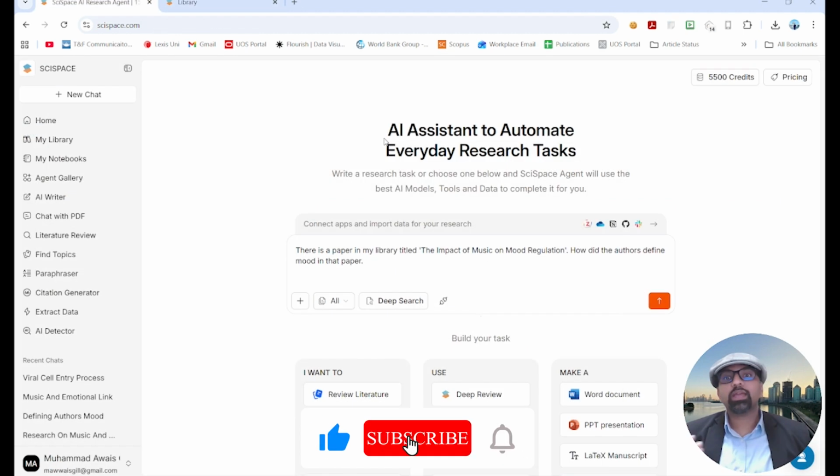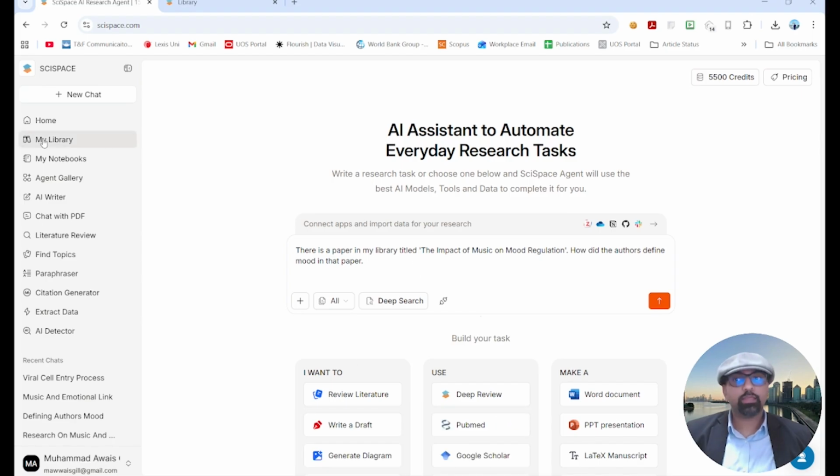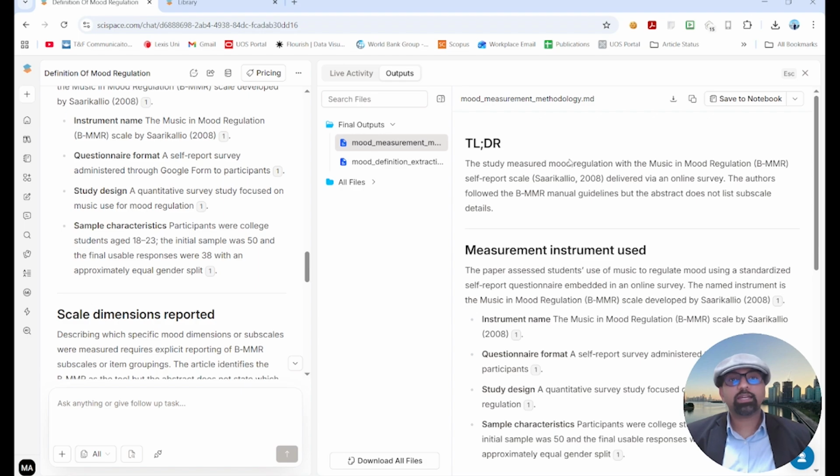In my prompt, I asked: there is a paper in my library, titled The Impact of Music on Mood Regulation, which I already uploaded there. How did the authors define mood in that paper? Let's ask the agent. So here you go. The study measured mood regulation of the music in the mood regulation self-report scale. So this is how they defined it; those statements were the definition of mood there.